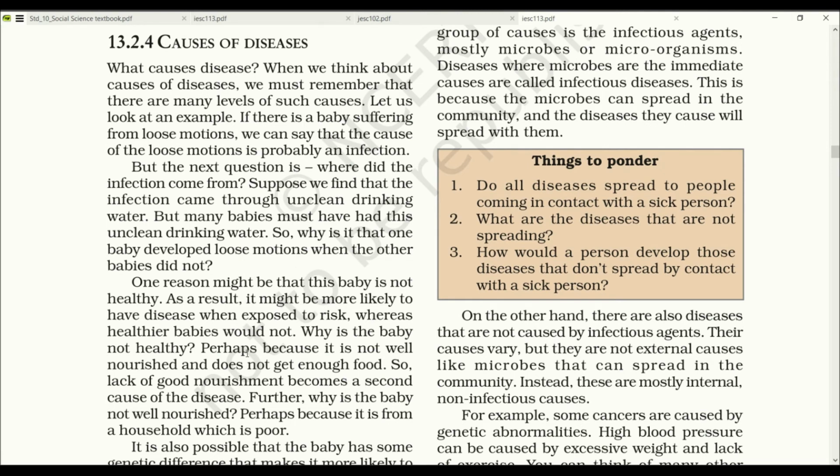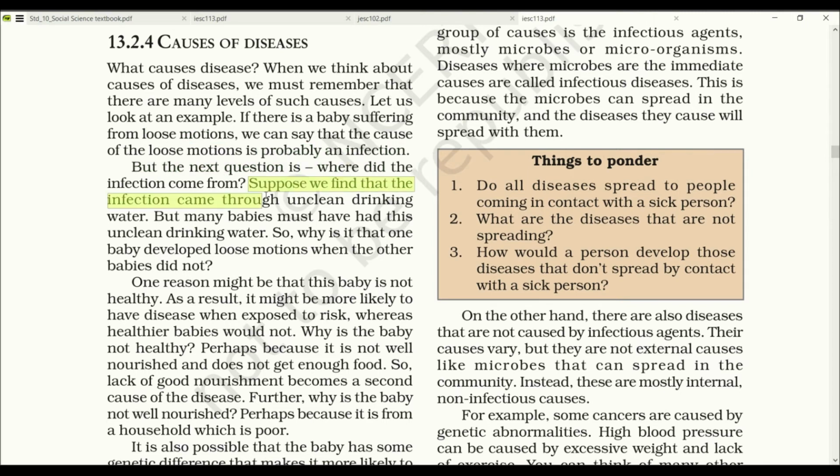Causes of disease. What causes disease? When we think about causes of disease, we must remember that there are many levels of such causes. Let us look at an example. If there is a baby suffering from loose motion, we can say that the cause of the loose motion is probably an infection. But the next question is, where did the infection come from?